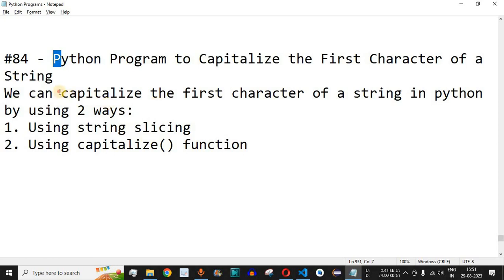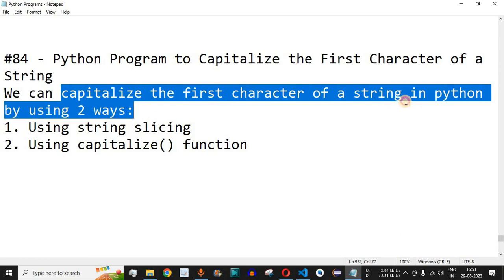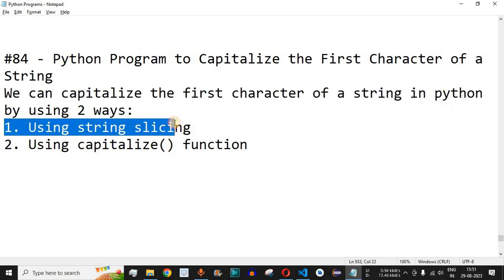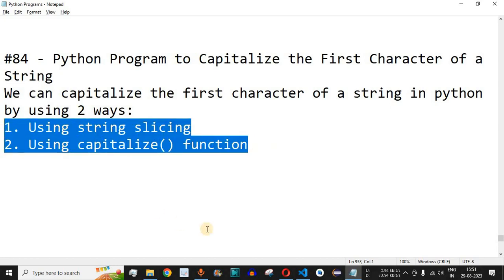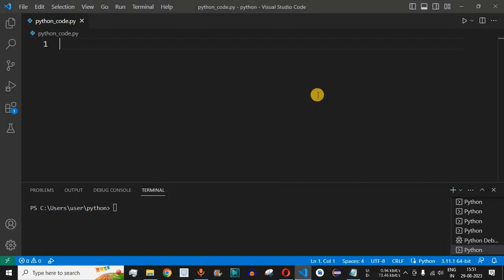We will check that. We can easily capitalize the first character of a string in Python by using two ways. The first way is by using string slicing, which we are going to check with the help of examples as well. And the second way is by using the capitalize function. So guys, let us check both these methods in VS Code using examples.